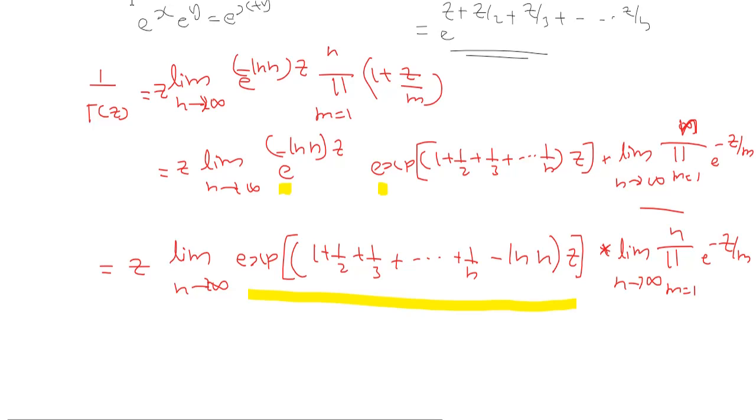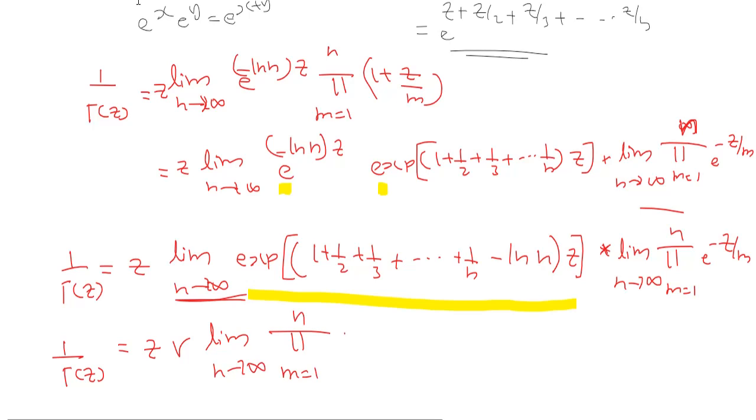Then the quantity in this parenthesis is the Euler-Mascheroni constant gamma. So our left-hand side is 1 by gamma z, which is equivalent to z into e raised to the Euler-Mascheroni constant gamma into z, this whole term, into the limit n goes to infinity of product m equals 1 to n of 1 plus z by m, e raised to minus z by m.